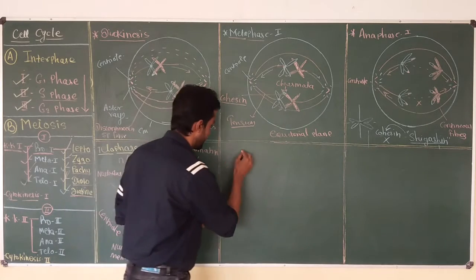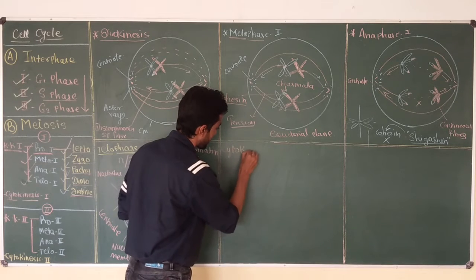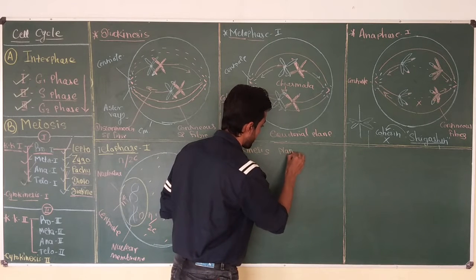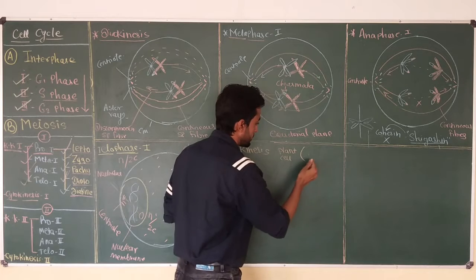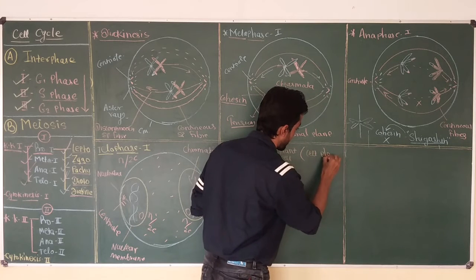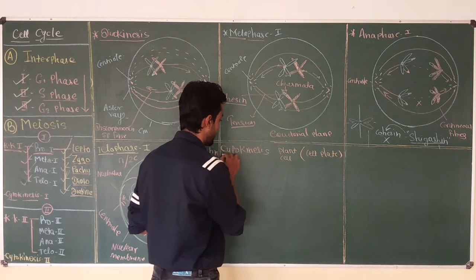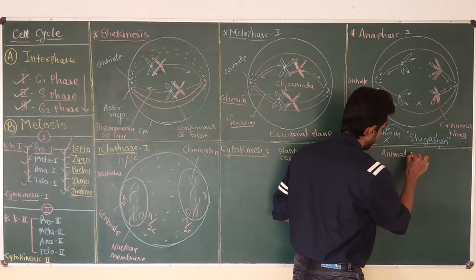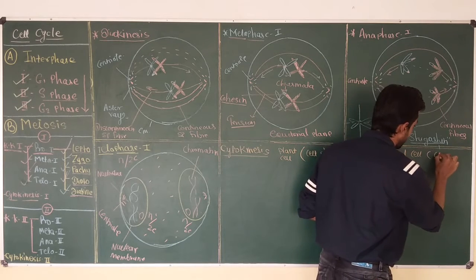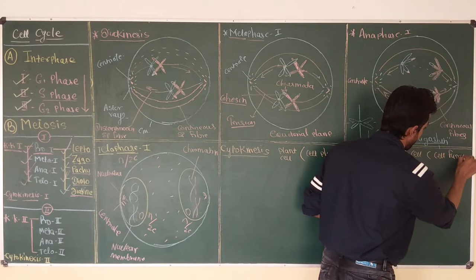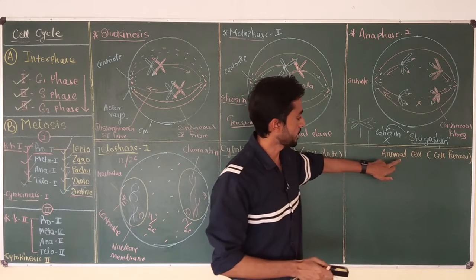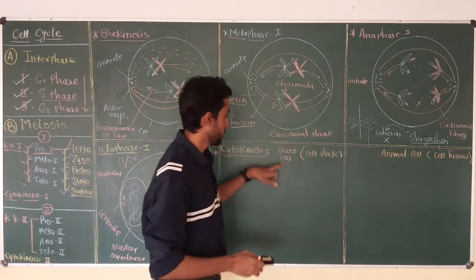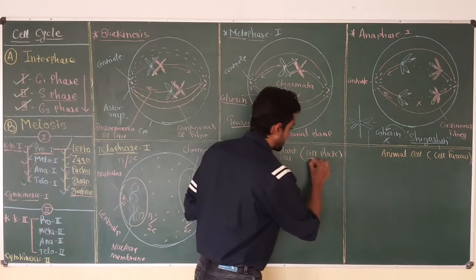Actually, cytokinesis in plant cell occurs by cell plate formation, and cytokinesis in animal cell occurs by cell furrow formation. The process of cytokinesis in animal cell by cell furrow formation is also called cleavage. While in the case of plant cell, cytokinesis occurs by cell plate formation.